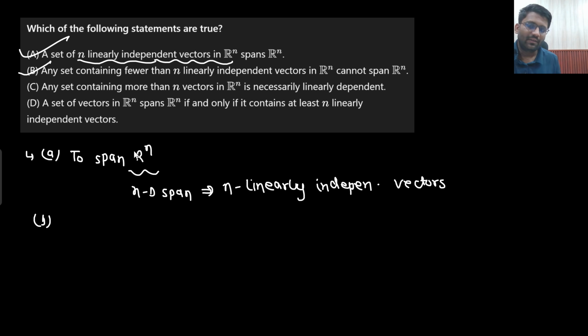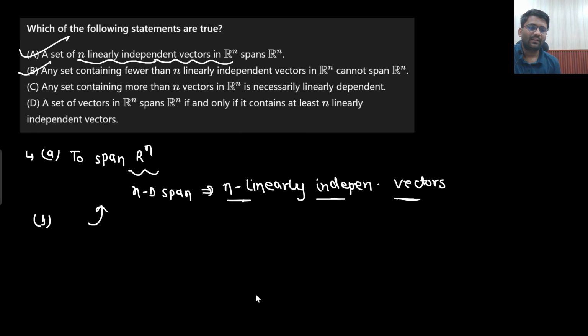Yes. For this, the same explanation. If I need to span Rn, then I need n linearly independent vectors. But if we have fewer than n linearly independent vectors, then we will not be able to span it. Right? If it is R3, then I would require 3 linearly independent vectors. But if I have only 2 linearly independent vectors, then I will not be able to span R3. Understandable?